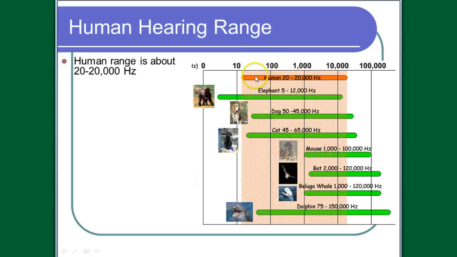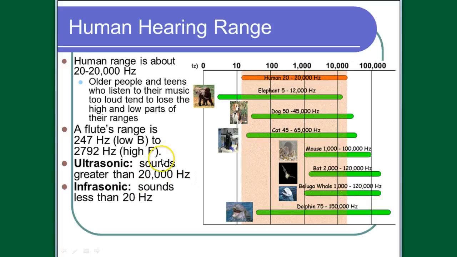But if you look at this graph, in terms of the rest of the animal kingdom, we're actually kind of not too impressive. The elephants can hear way lower than we can. Dogs, this is the dog whistle up here, they can hear much, much higher than we can. Things like mice and bats can't hear very low, but they have extremely high frequencies. Bats, that makes sense because they use sound to echolocate, as do dolphins and whales when they're in the dark. So we're not the only ones in the animal kingdom that use sound, and in comparison to other animals, we're pretty boring when it comes to our being able to sense sound.